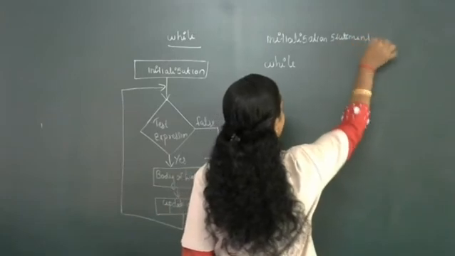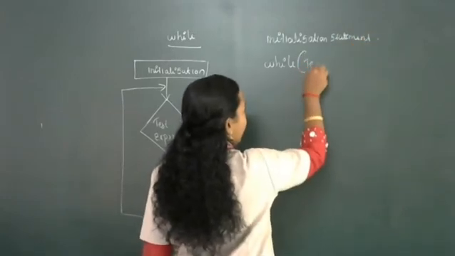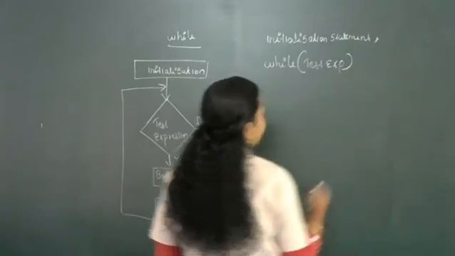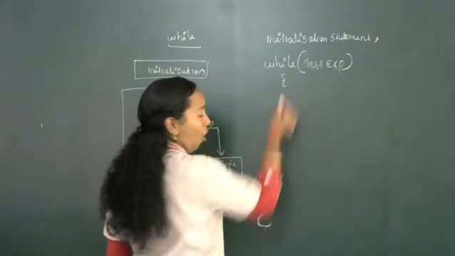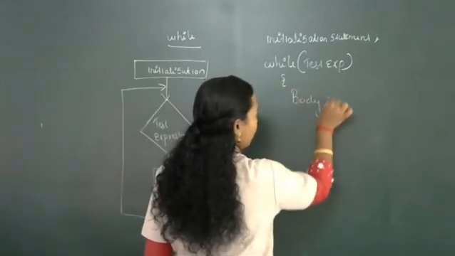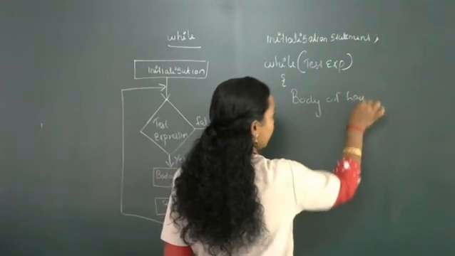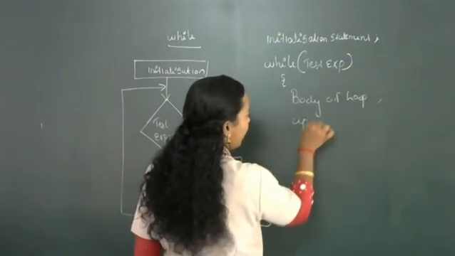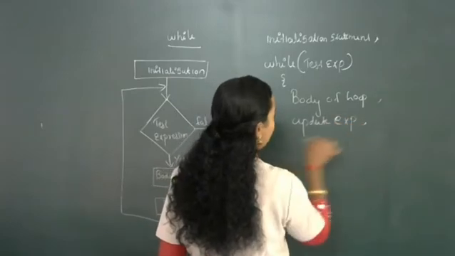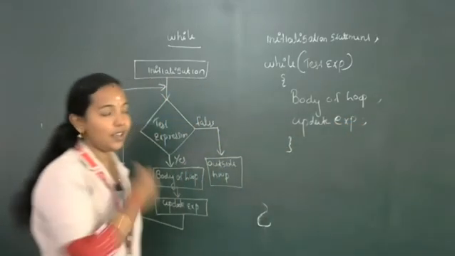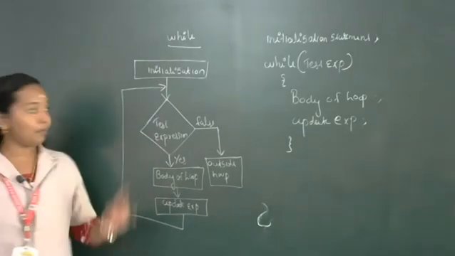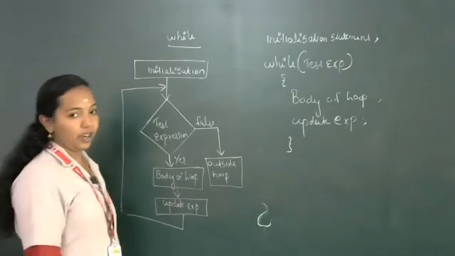Then after that, while, then any test expression. After that, open the bracket, body of loop, then the update expression, exp being the short form of expression. The test expression or condition goes inside the parentheses.